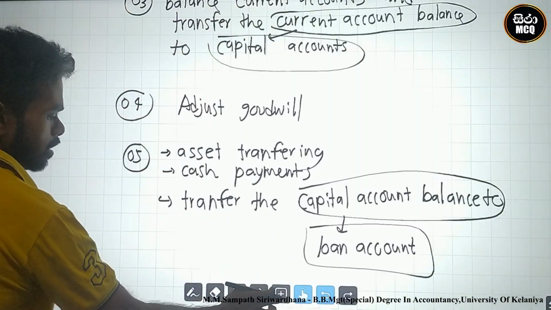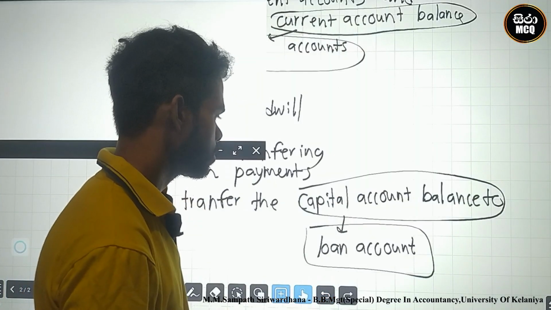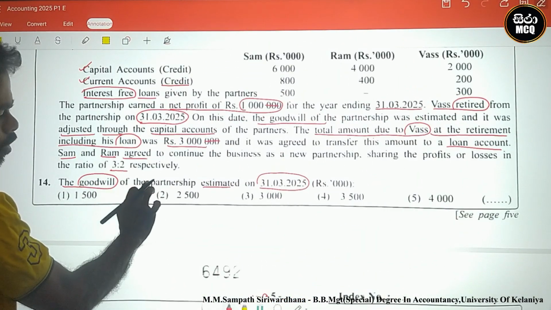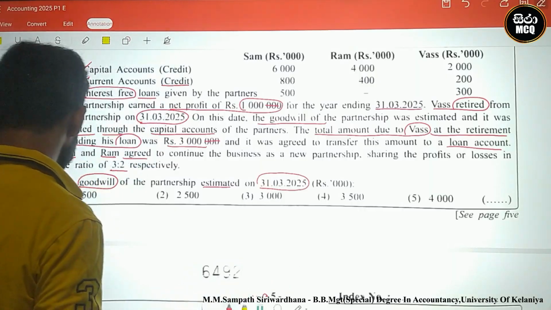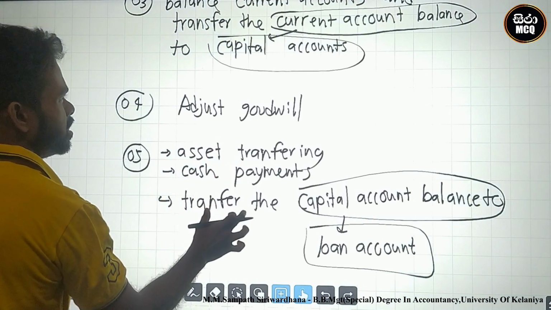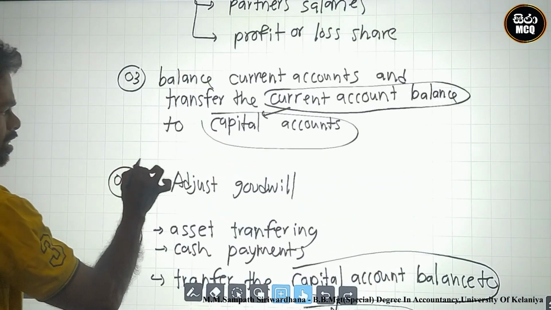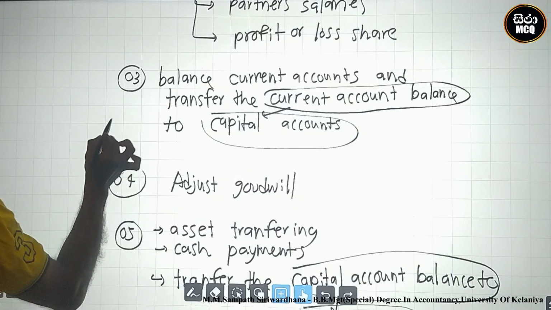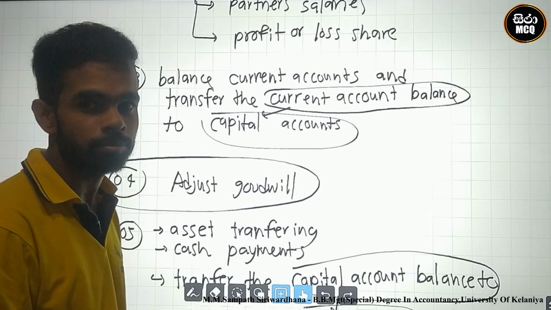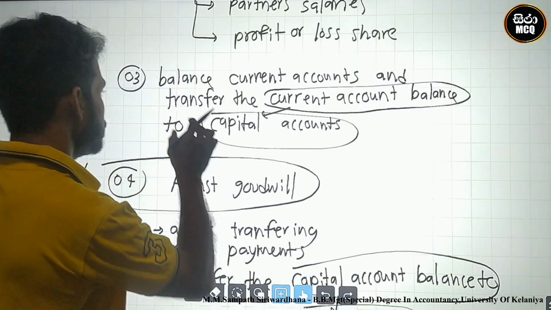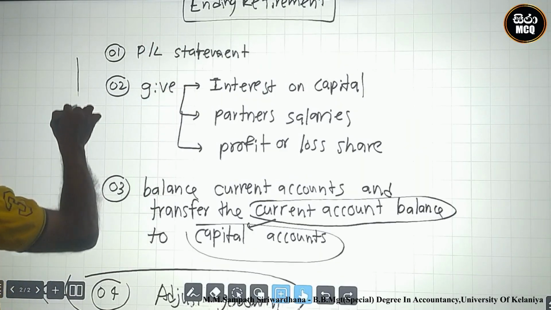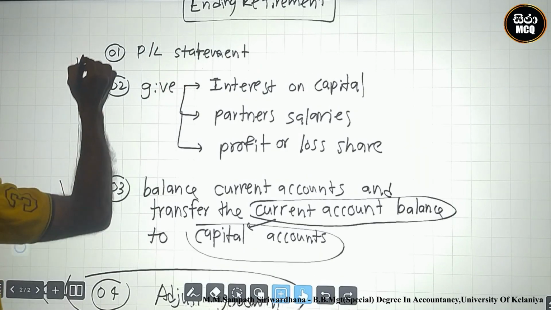In that case, what is the requirement of this question? The question requires the goodwill of the partnership. Look here, this is the middle. The goodwill identification is the fourth adjustment. This is the middle identification of the goodwill. Therefore, you must prepare this side and this side. This is the normal side.